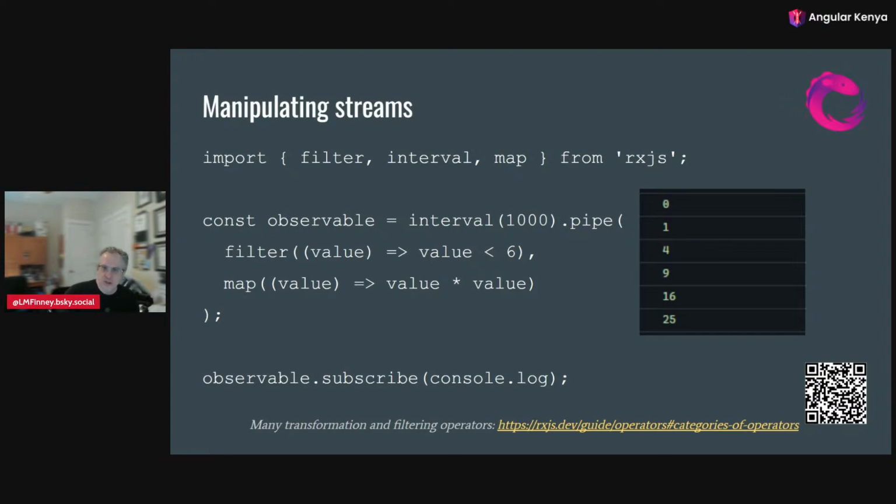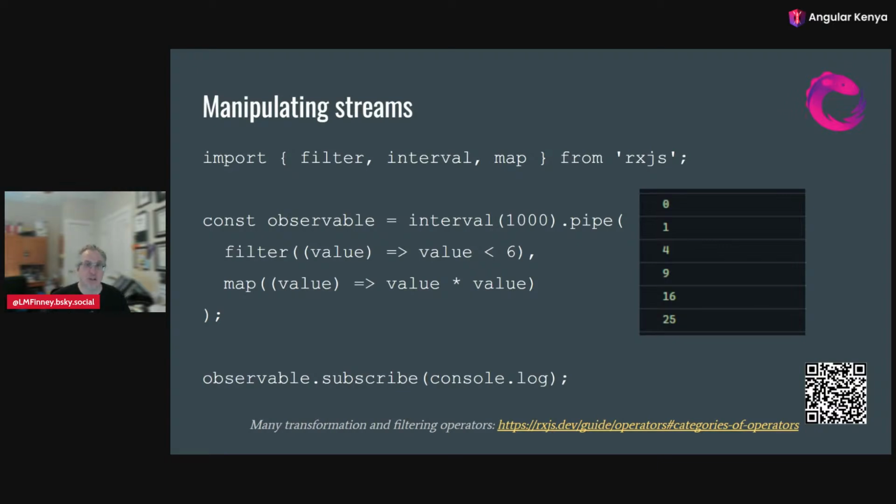So the first operator that I'm going to use on this is the filter operator. So again, the values coming in 0, 1, 2, 3, 4, 5, 6, 7, 8, 9, forever. Now I'm going to filter it and only allow the values that are less than 6 to come through. So now it's 0, 1, 2, 3, 4, 5, and then we don't see anything else. We haven't unsubscribed. The observable is still creating those things. We've just turned a valve, and we're not seeing anything more out of that.